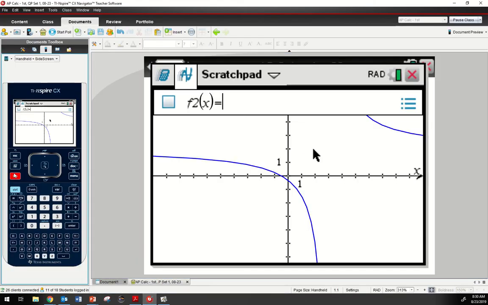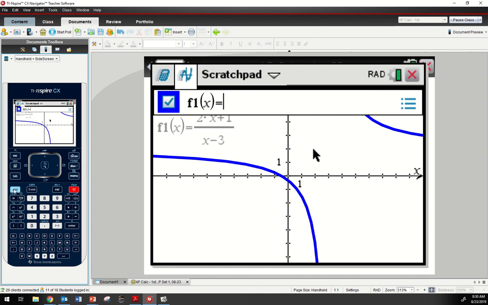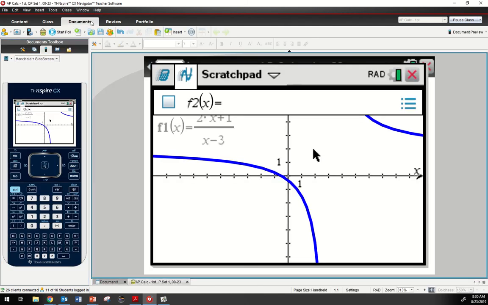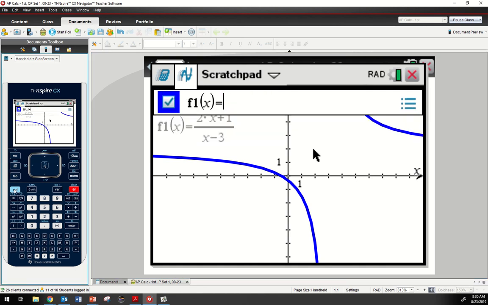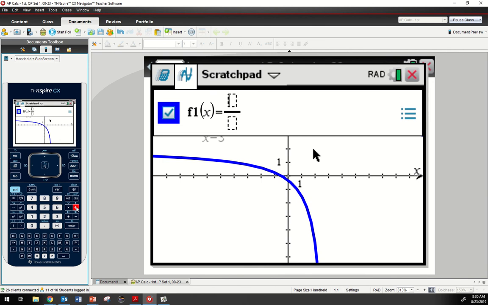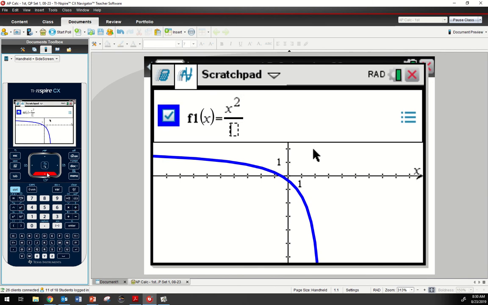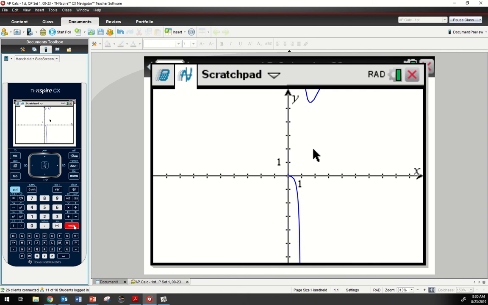Control, divide. Trying to go too fast. x squared over ln x, and we get, from the left-hand side of 1, there's an asymptote at 1, isn't there?